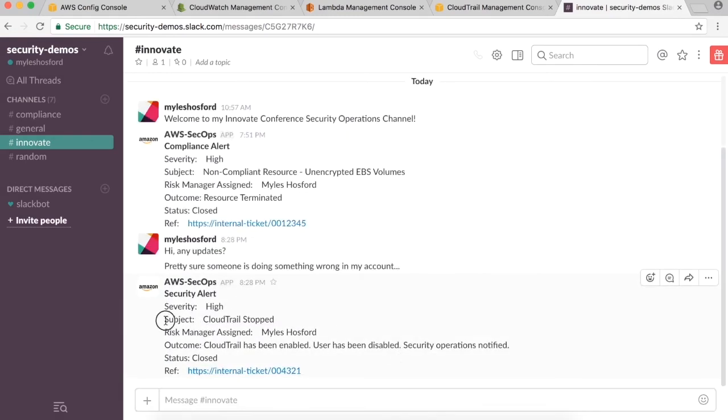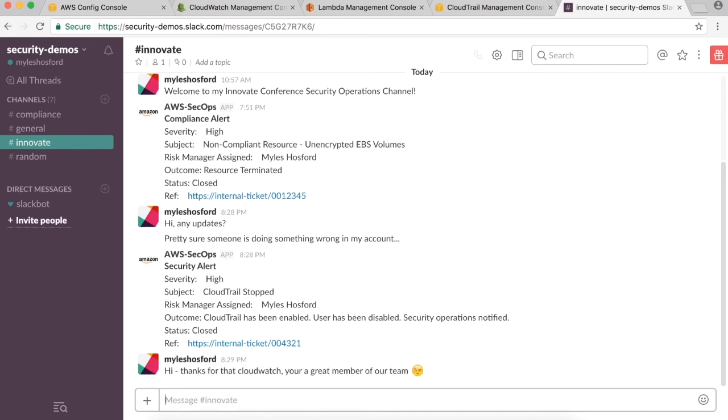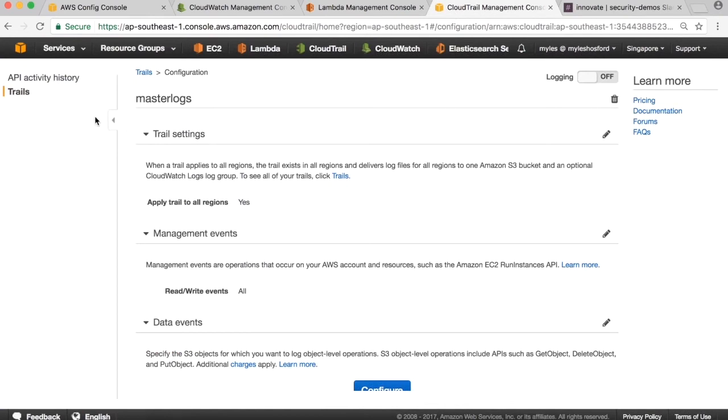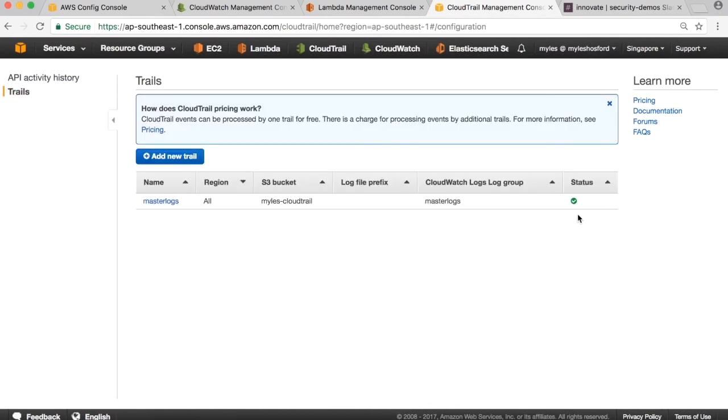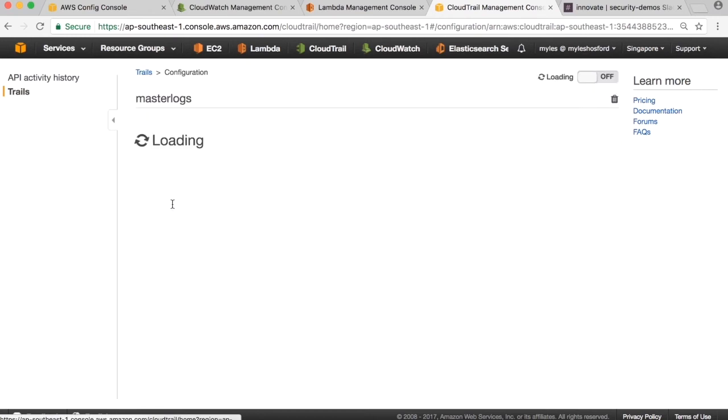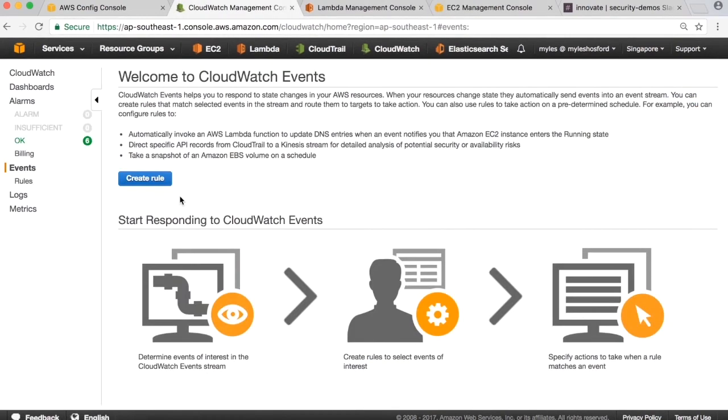We got notified that CloudTrail was stopped, but we have already automatically mitigated this issue using CloudWatch events and the Lambda responder. Let's go back to CloudTrail to verify. Okay, we can see that CloudTrail is indeed enabled and monitoring API calls within our environment.